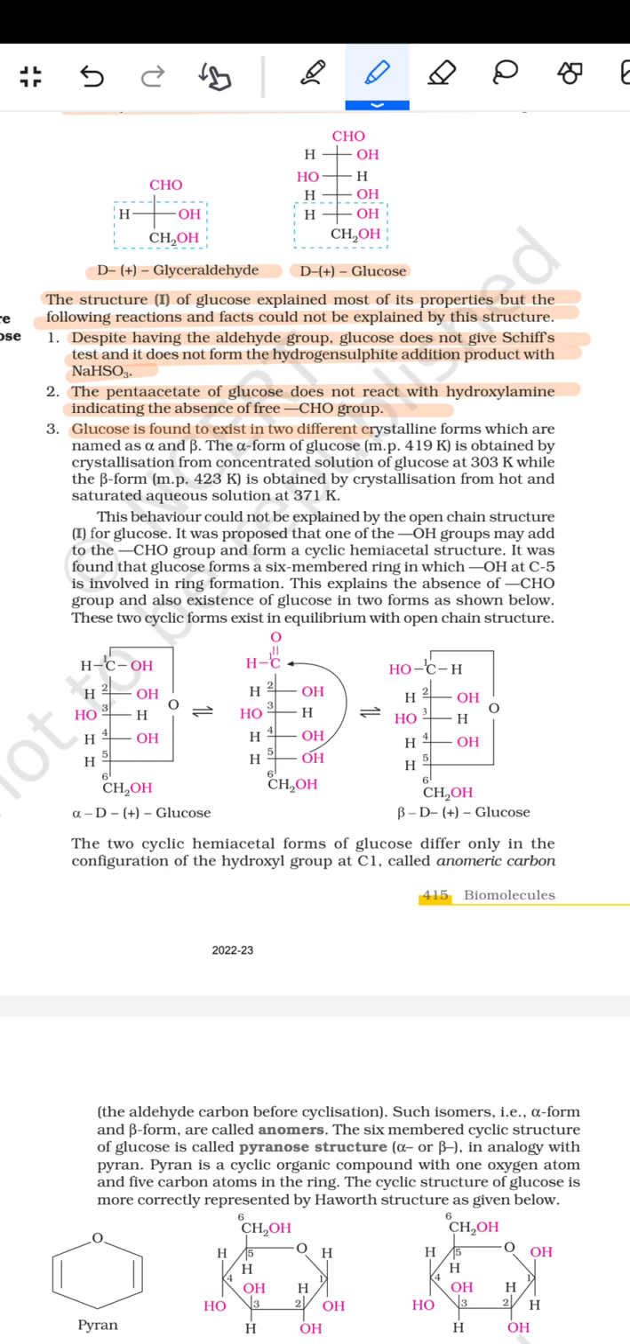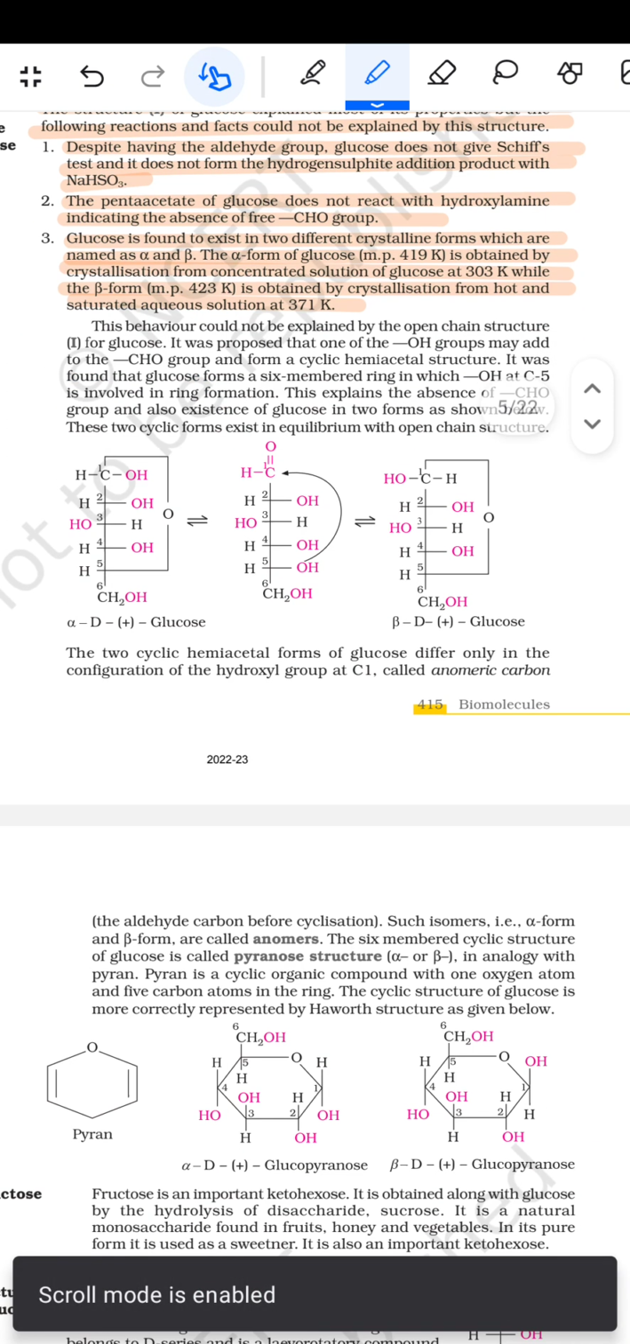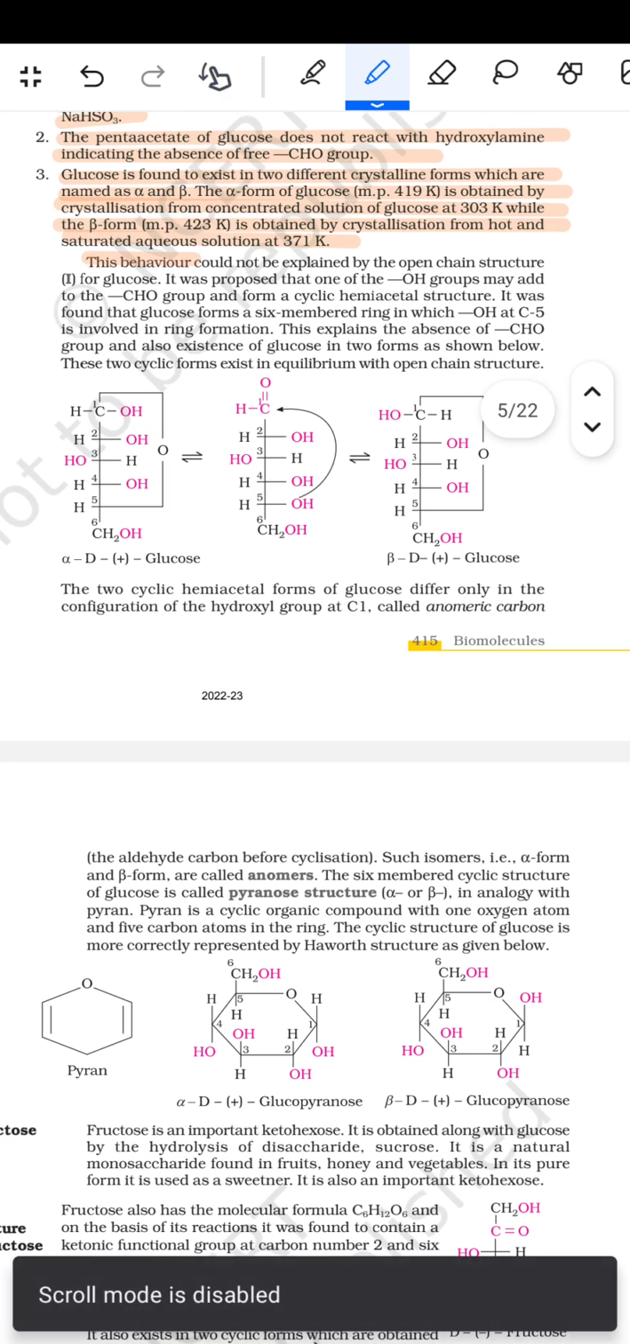Glucose is found to exist in two different crystalline forms, which are named as alpha and beta. The alpha form of the glucose, melting point 419 Kelvin, is obtained by the crystallization from the concentrated solution of the glucose at 303 Kelvin, while the beta form, melting point 423 Kelvin, is obtained by the crystallization from the hot and saturated aqueous solution at 371 Kelvin. उसके बाद आता है this behaviour could not be explained by the open chain structure of the glucose.